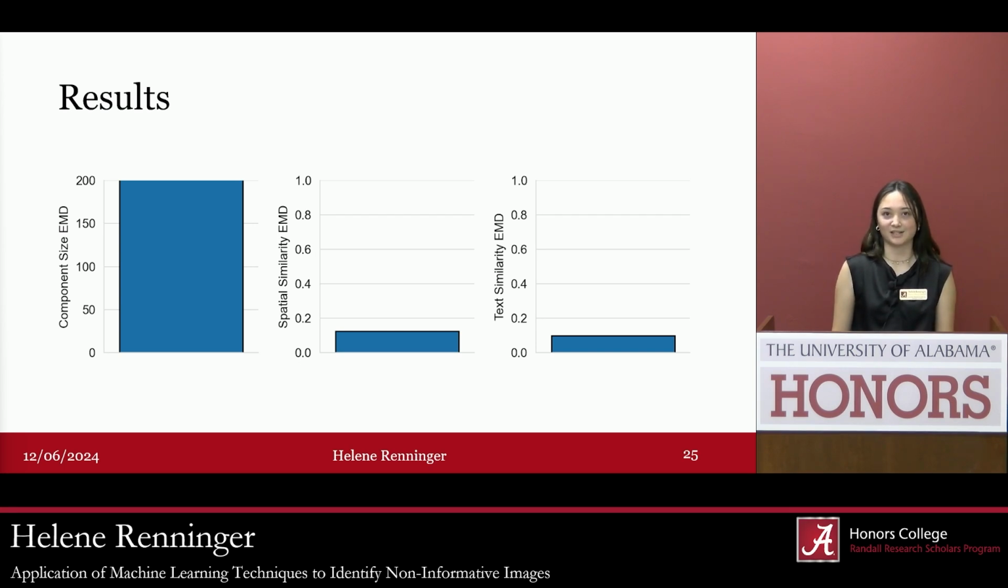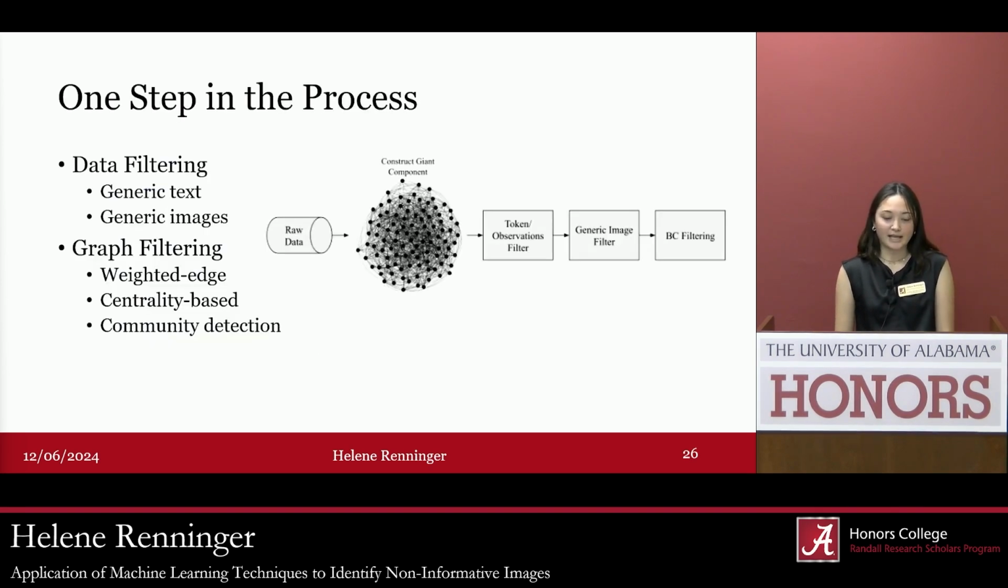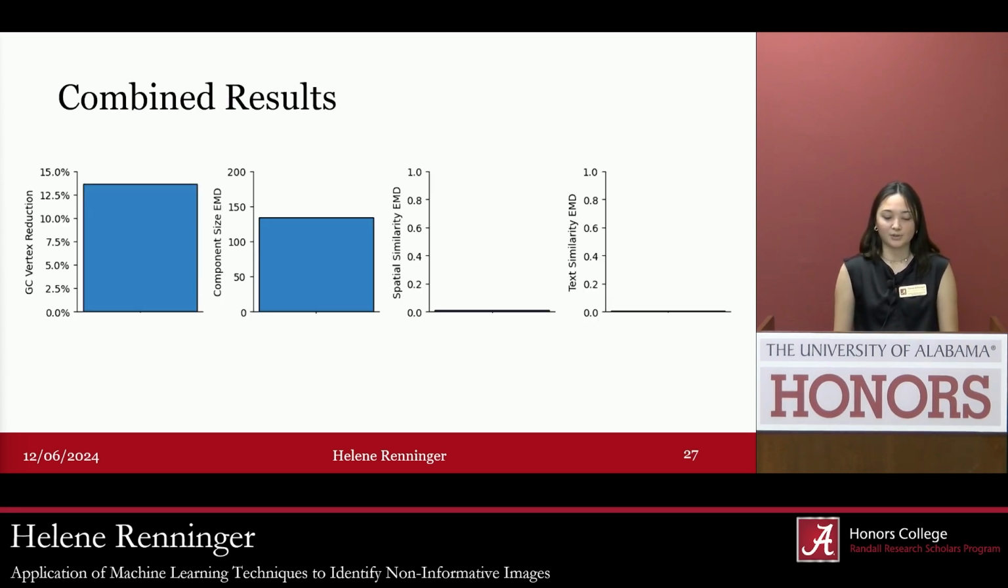versus the giant component reduction, which didn't prove the results that we needed as much. And so this is why it is only one step in a larger process. We can see in our larger process, we go through multiple different methods, not just generic image filtering. So we construct the giant component, and then we apply text filtering, then image filtering, and then we use graph filtering. So once we use all of these, we are able to come to these combined results.